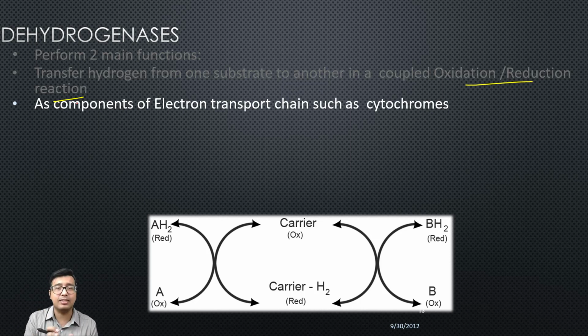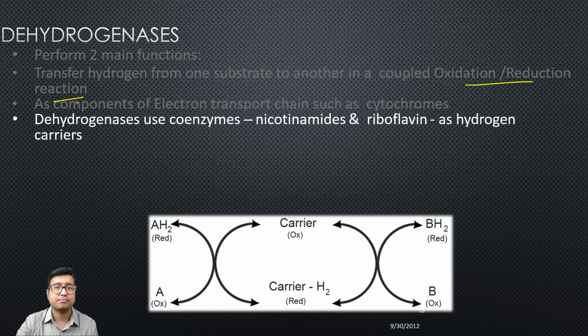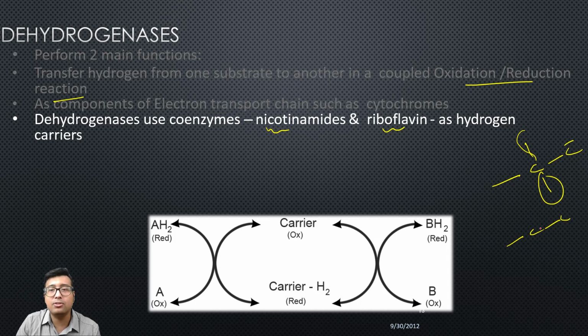So dehydrogenases are those class of enzyme that transfer hydrogen from one substrate to another in a coupled oxidation or reduction reaction. You already know the coenzymes NAD and FAD, and I already told you what NAD dependent dehydrogenase does. They actually extract hydrogen from a single carbon atom, and FAD linked dehydrogenase actually extracts hydrogen from adjacent carbon atoms.